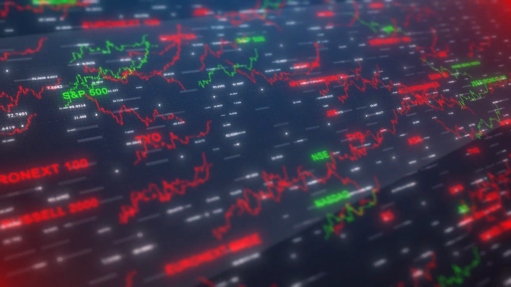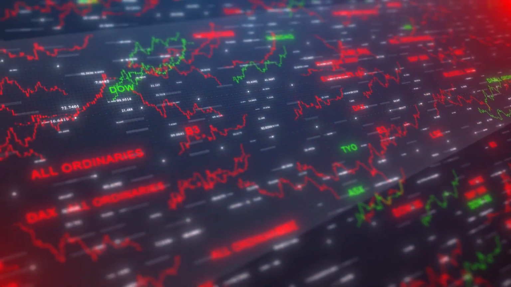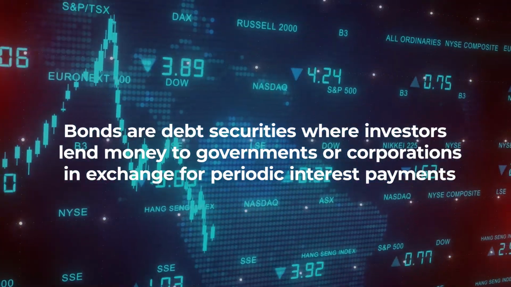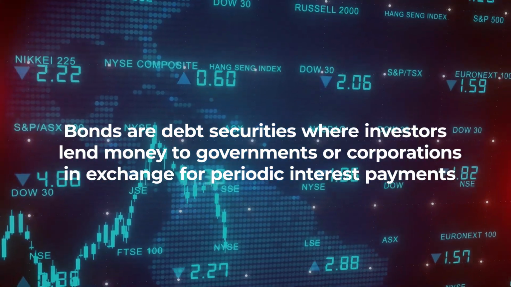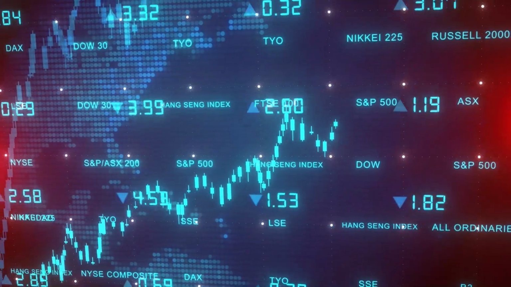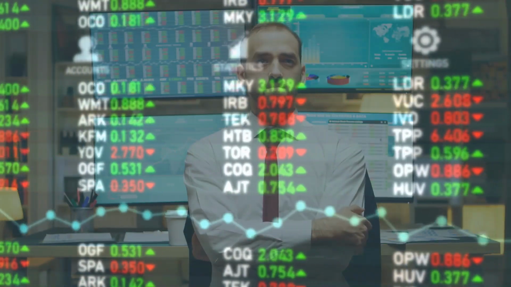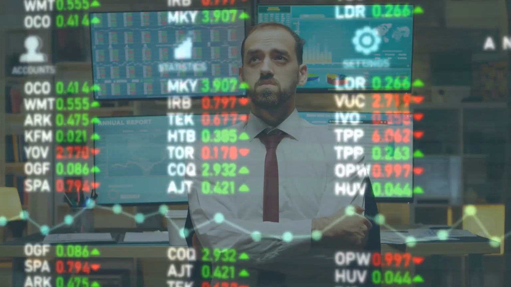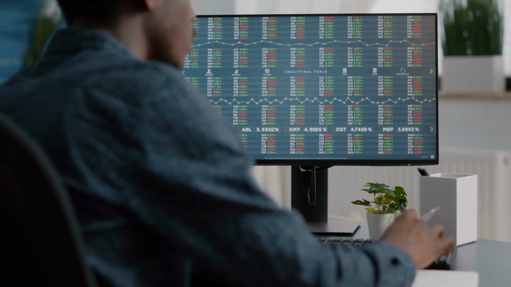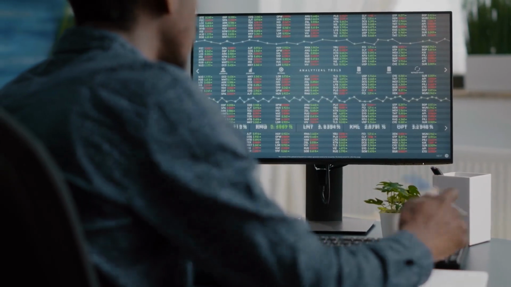An example of these common investment vehicles is bonds. Bonds are debt securities where investors lend money to governments or corporations in exchange for periodic interest payments and the return of the principal at maturity. Bonds are considered safer than stocks and provide a steady income stream through interest payments. They are often used for income generation and capital preservation.